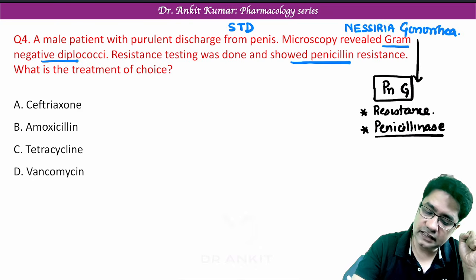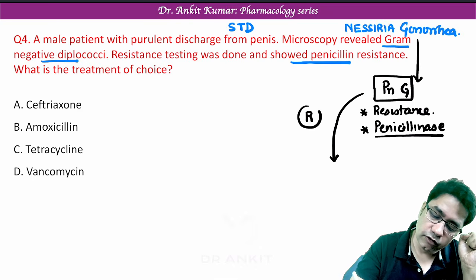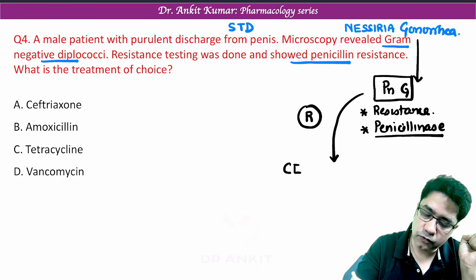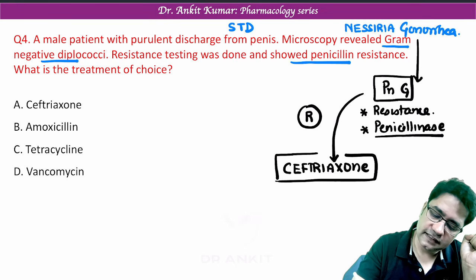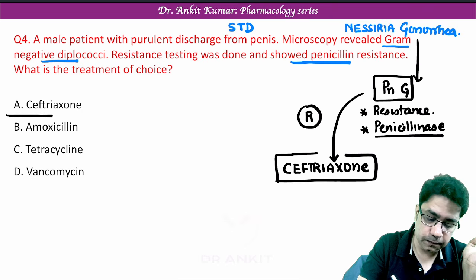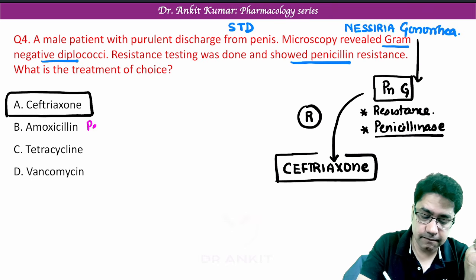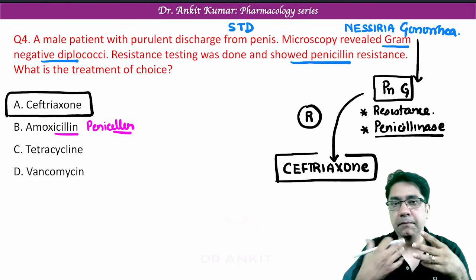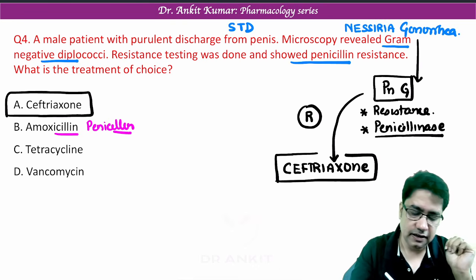So because of this reason, now in penicillin resistant cases, the drug of choice is ceftriaxone. Now the drug of choice is ceftriaxone. So go with the correct answer, ceftriaxone. Amoxicillin is a type of penicillin only because it is ending with the word cillin. So it will be degraded inside gonorrhea. So amoxicillin is not the correct answer.